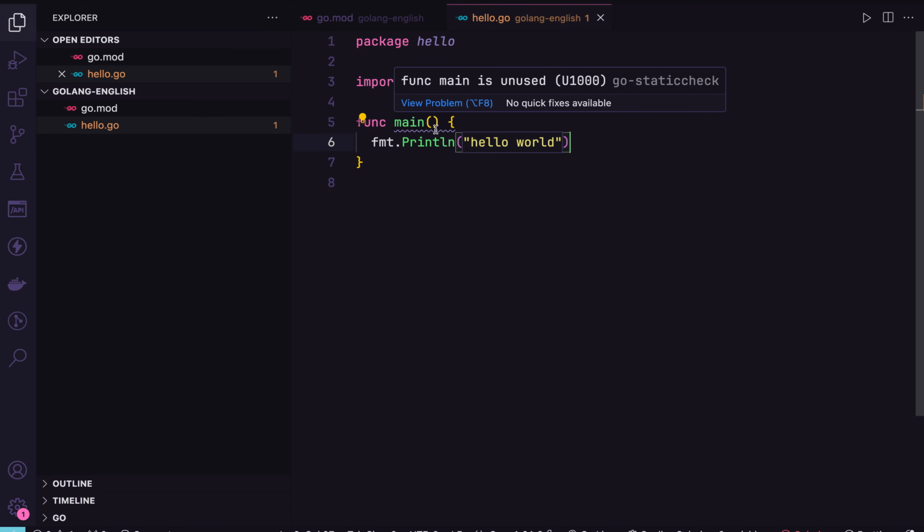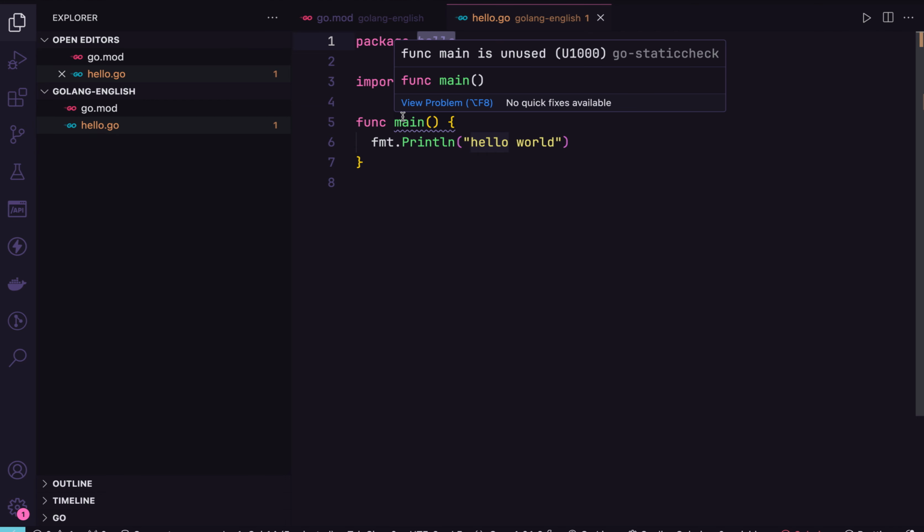I have here the main function, but it is not used, because I'm not calling it.